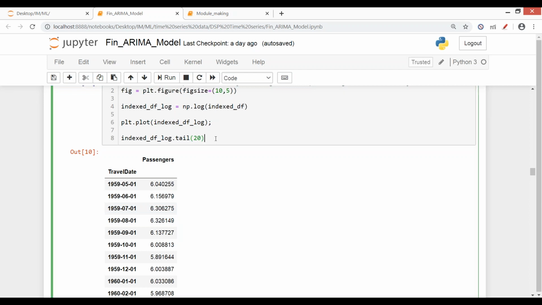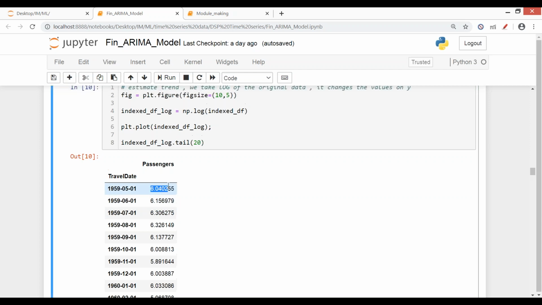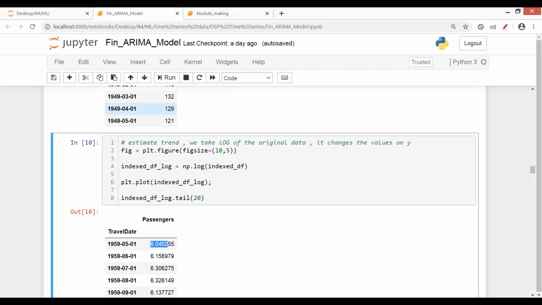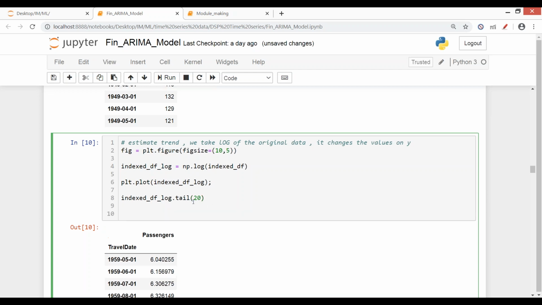So in that case, before you make your predictions, you need to reconvert that data onto the same scale. I've converted my data onto the logarithm. If I just tell you a value 9, will you be able to relate what that 9 is referring to in hundreds? So you need the data on the same scale. So if we take the log, then we need to do the exponential part.